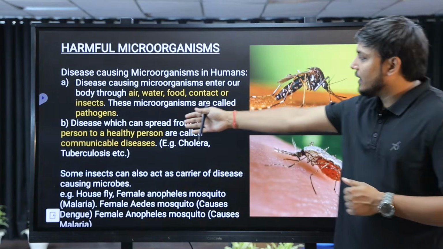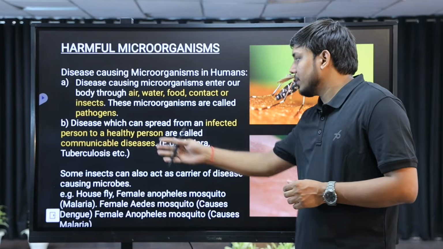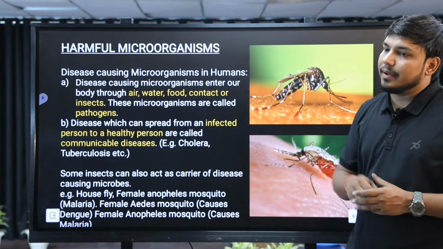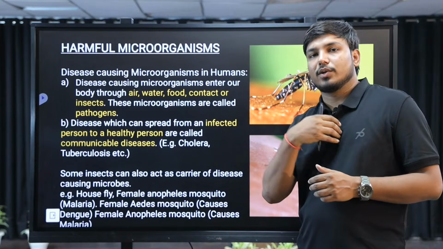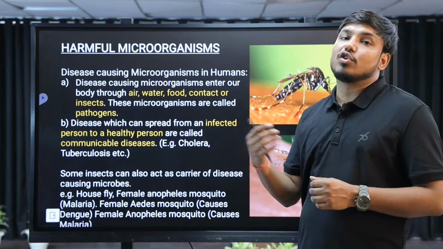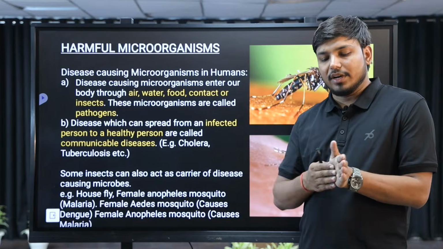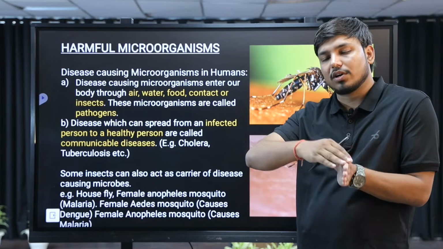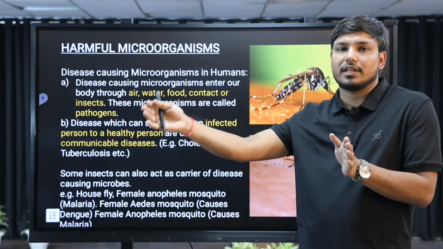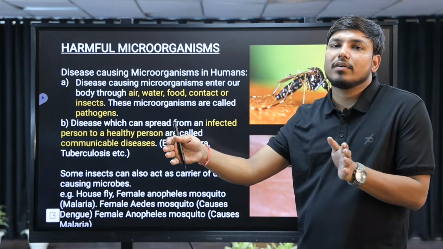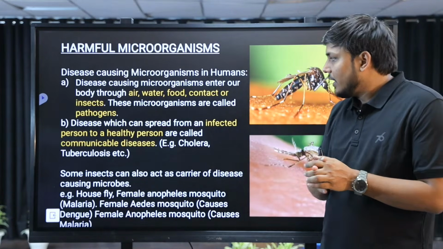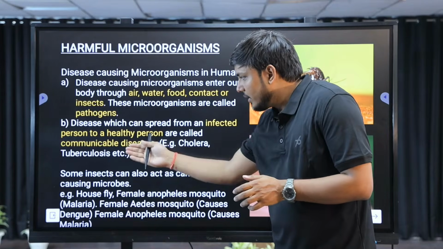The disease which can be spread from an infected person to a healthy person is called a communicable disease, which means it can communicate from one body to another, right? There are also non-communicable diseases which cannot be transferred from one person to another person, right? Examples of communicable diseases are cholera and tuberculosis.